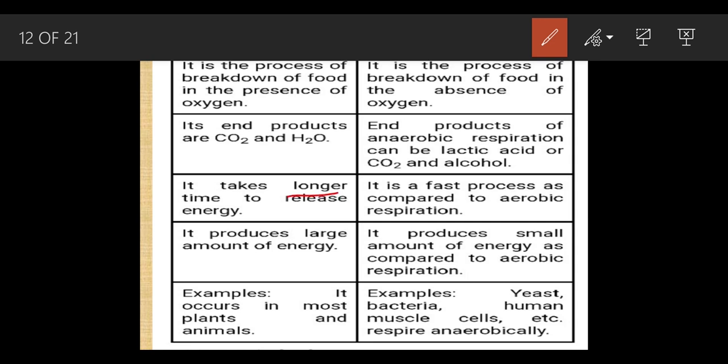Aerobic respiration takes longer time, but anaerobic is a fast process. It takes less amount of time. Why does aerobic take longer? It's very obvious, because this is a complete breakdown. The glucose molecules will be completely broken down. But anaerobic respiration is an incomplete process. Why? Because it does not break up the glucose molecule completely. It is going to leave a product, that is the ethyl alcohol.